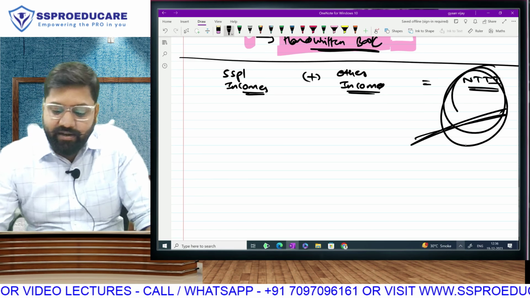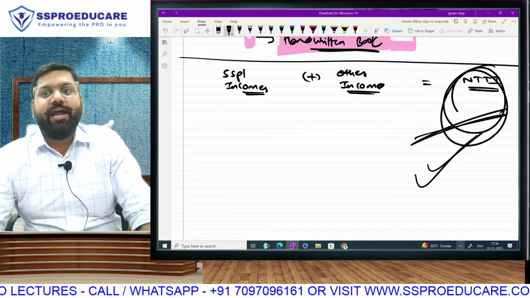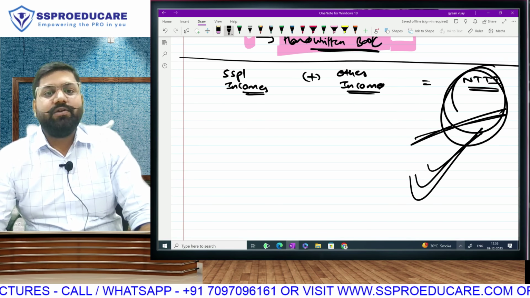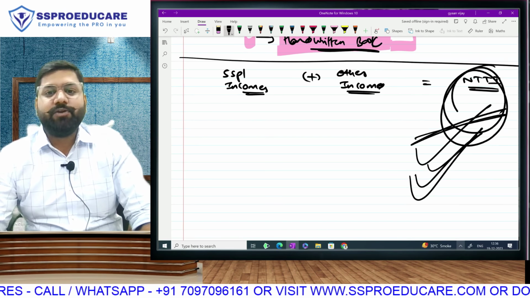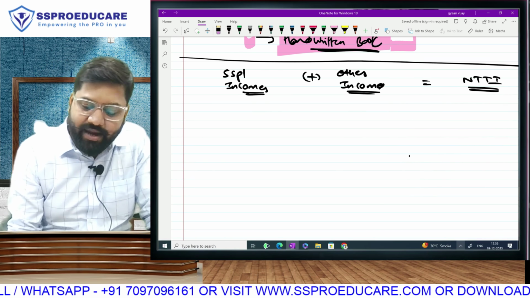We always check our NTTI: 0 to 50 lakh, no surcharge. More than 50 lakh, 10% up to 1 crore. More than 1 crore, 15% up to 2 crore. More than 2 crore, 25% up to 5 crore. More than 5 crore, 37. We always look at the NTTI figure.